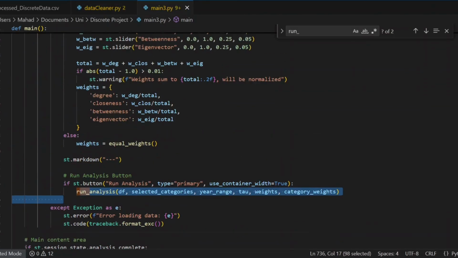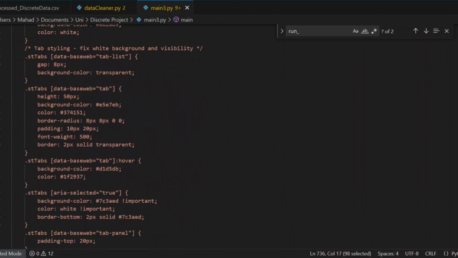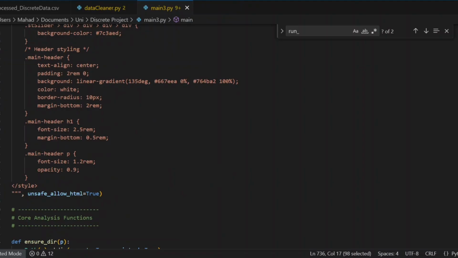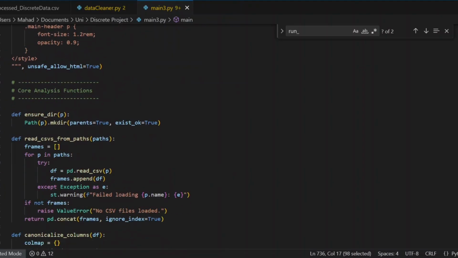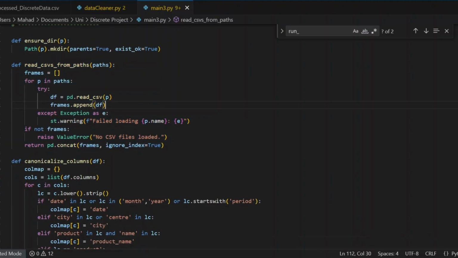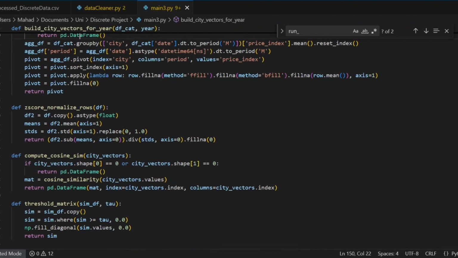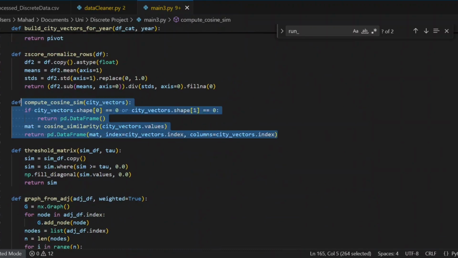After this is our main function, where first we imported everything. This is the styling. These are CSS styles, which we use for styling everything, the padding and the colors and everything. This is a function to read the CSV files. We made everything into CSV files as it's easier. Then this is the function to build the city vectors. And over here we can see the function to compute the cosine similarity.